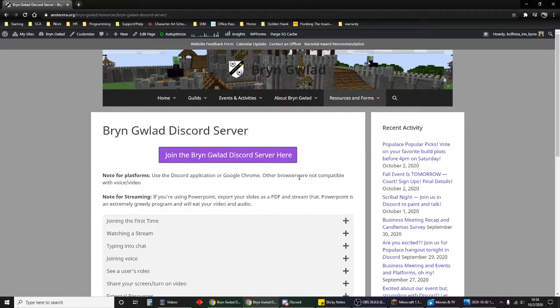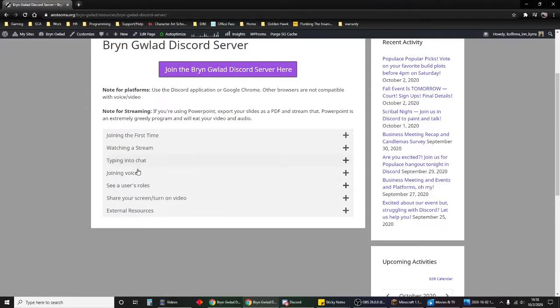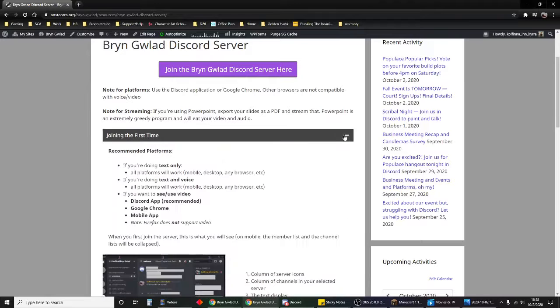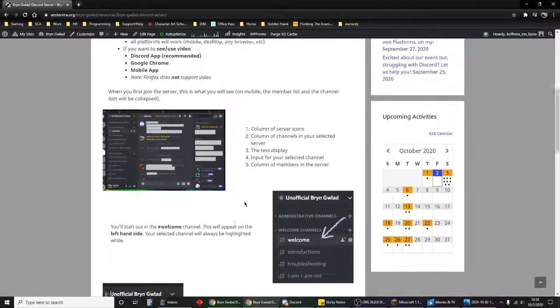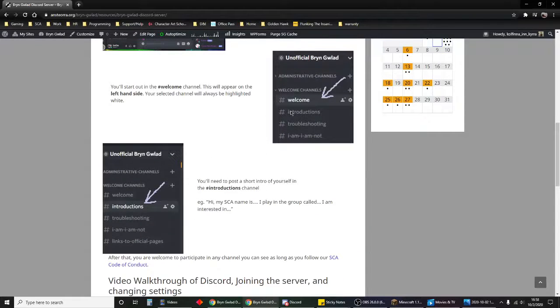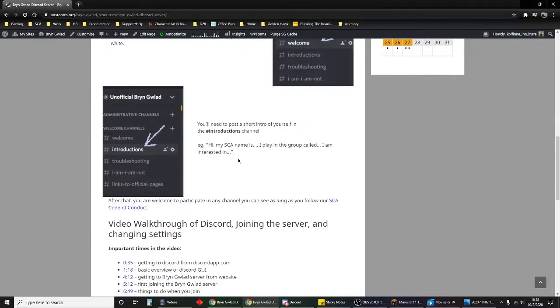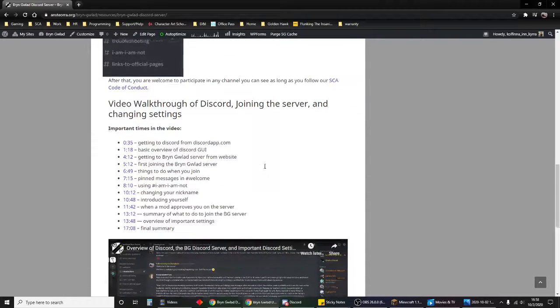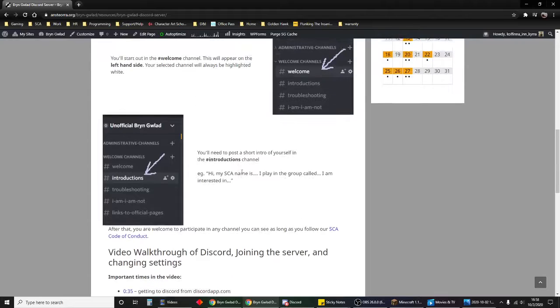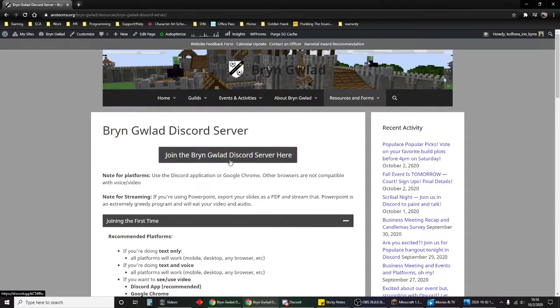This will bring you to our Discord information page. We have a couple of things for notes on platforms, notes on streaming, and then a bunch of useful information that I've turned on here to try and make it easier if you want to take advantage of some of the features that Discord offers. I also have here instructions for joining the server for the first time. Now, these are specific for joining the server for our Bryn Gwlad channels. Joining for the event is simpler, and that's what I'm going to focus on today. And then we also will have video walkthroughs, including this video that will get added.